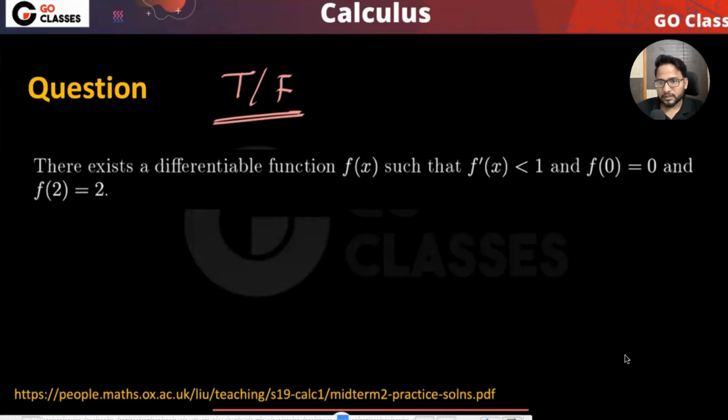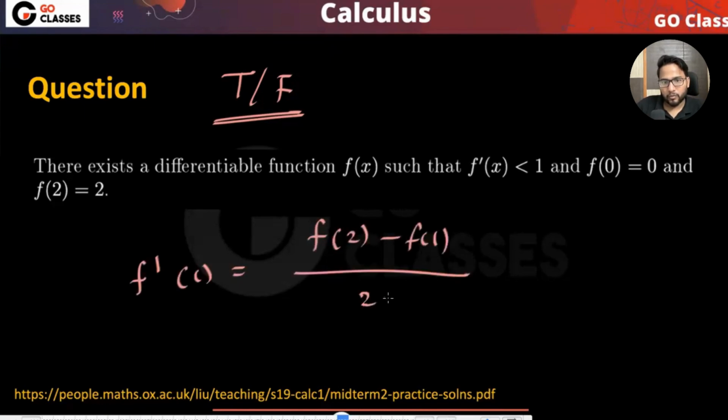This is false. Vishnath is saying this is false. How are you doing it? So f dash c you are calculating by f2 minus f1 upon 2 minus 1. So this is 2 minus 0 upon 1. This is 2. So f dash c is 2.